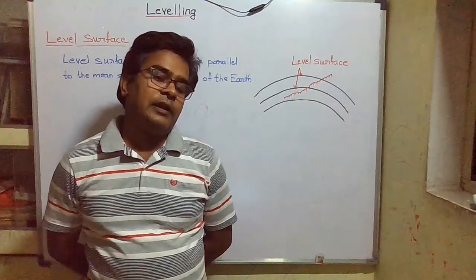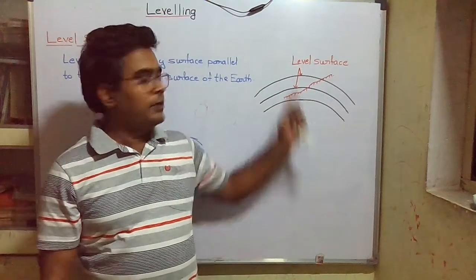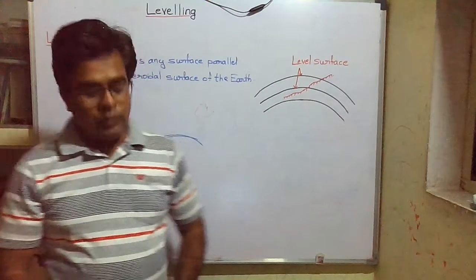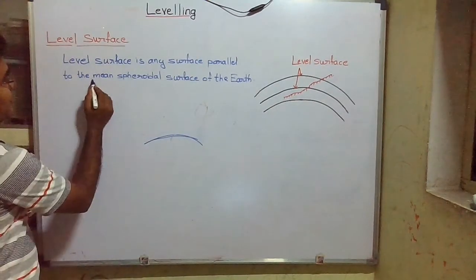We can say that the earth surface is undulated. Then how is this surface curved? Level surface is curved. It is the mean spheroidal surface.